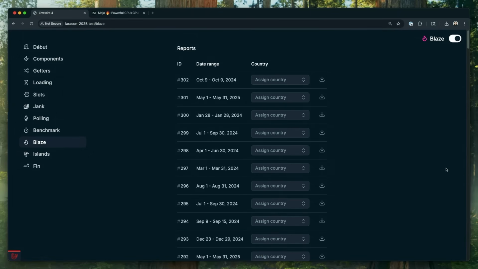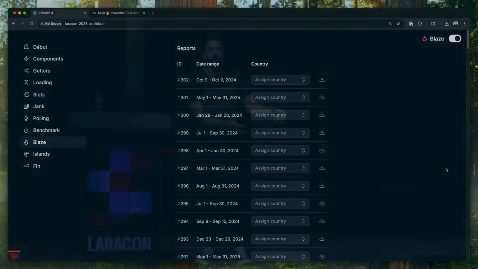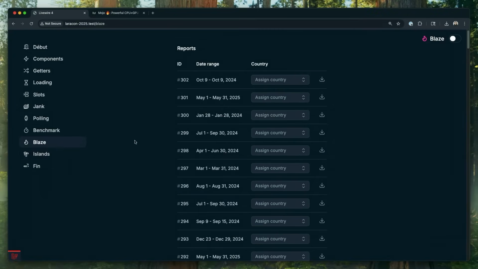I'm so stoked about this because I believe so much in Flux, that it's the best way to make apps. That's my mission, to make this thing that's soup to nuts. You can trust that your app is going to be well designed and accessible and everything, but it has to be fast. And this was standing in my way. If your apps built in Flux are going to be slow because of a big data table, that's not okay. So Blaze is the solution to that. You sprinkle it in, and it makes it fast. It's pretty great. Okay, so that's number 2 when we're talking about making Livewire faster.